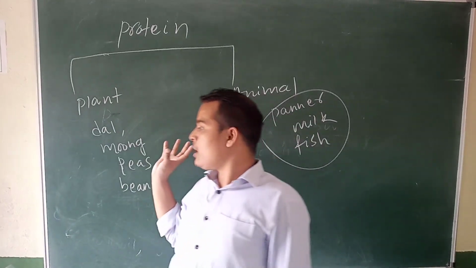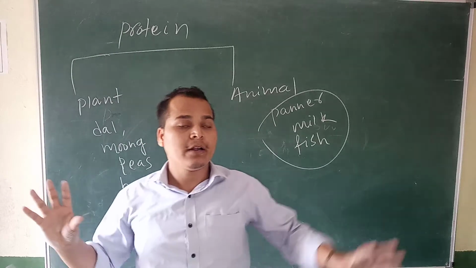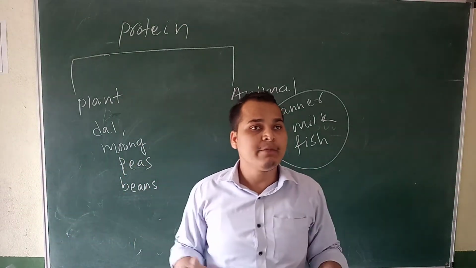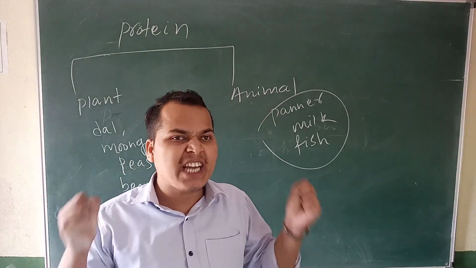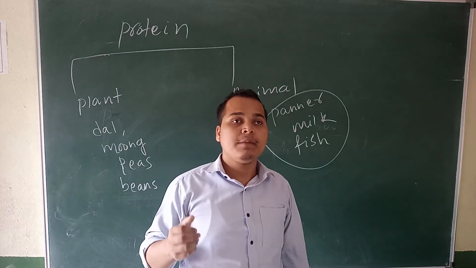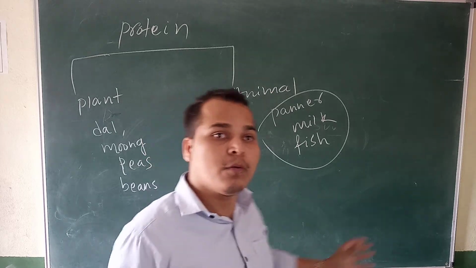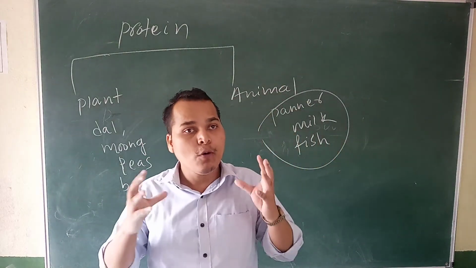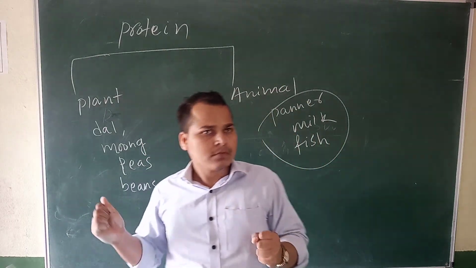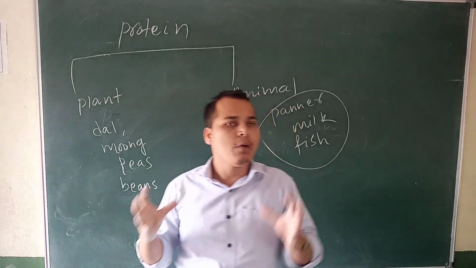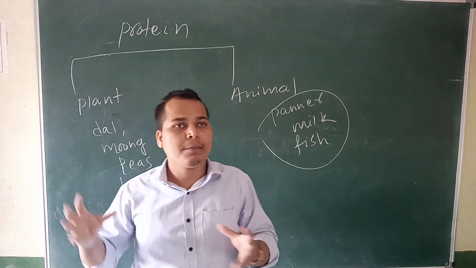Already I explained the fat food. Carbohydrates are called energy giving food because they provide instant energy to our body. Then fat provides more energy as compared to carbohydrate. All oily food, groundnut and nuts come under fat food.